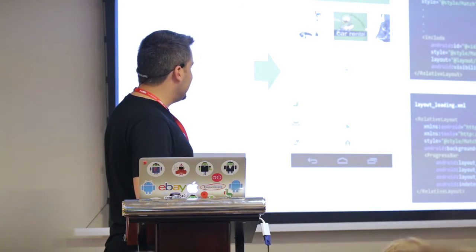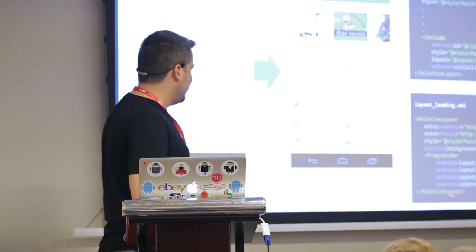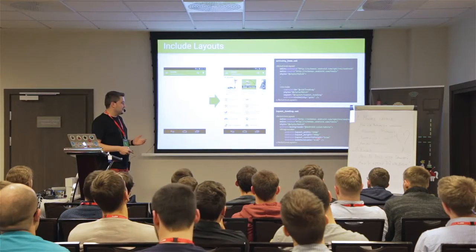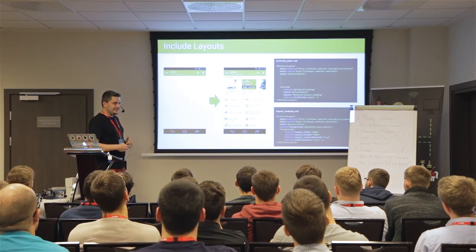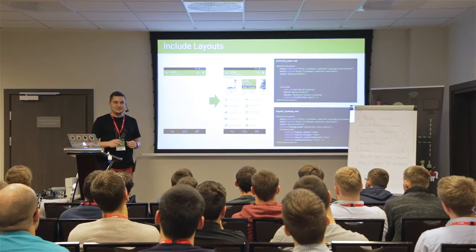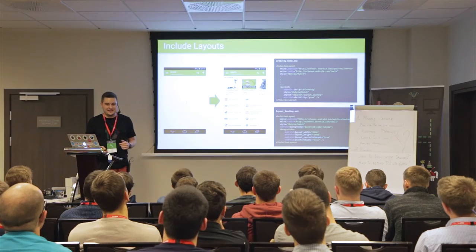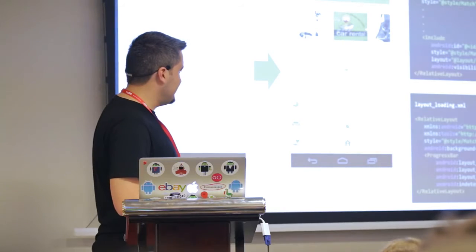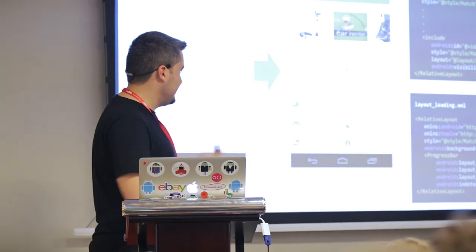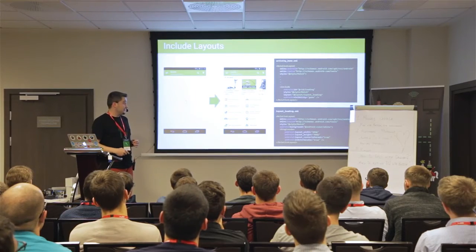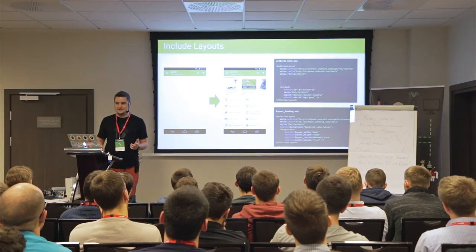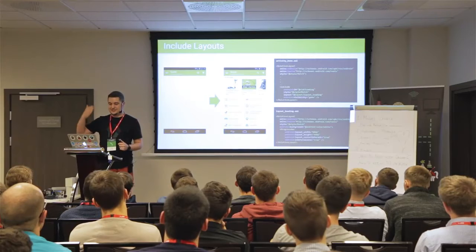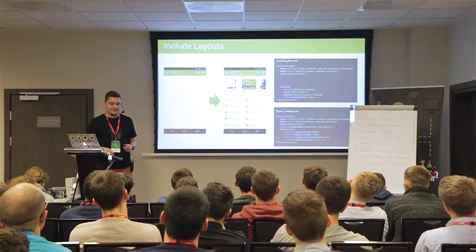You can extract a layout as this, put your progress bar, because you want it to look and feel the same in every place in your application. So you just define a style here and how big it is, and then just include it wherever you want. Whenever you need a loading or full screen loading, you just put it there as an include.